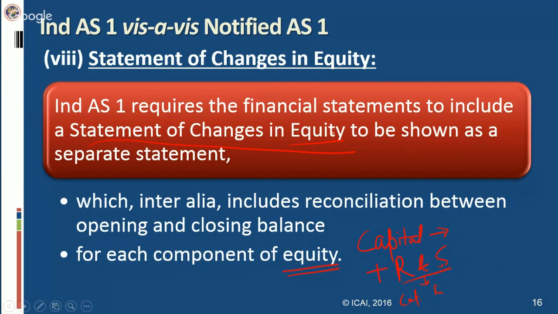And this statement is a separate statement as per Ind AS 1, and it includes reconciliation between opening and closing balance. What was the opening balance? What are the additions or subtractions during the year, and what is the closing balance?